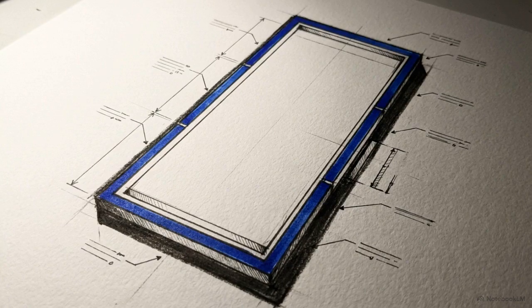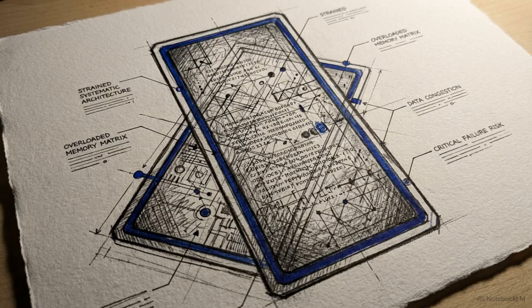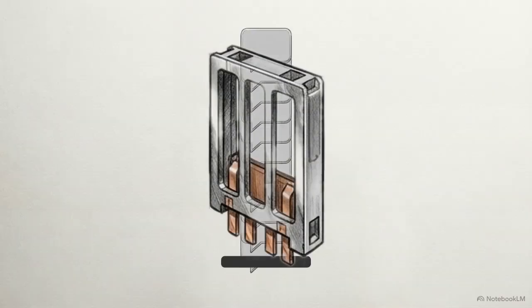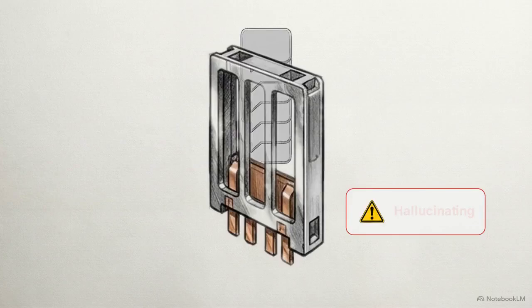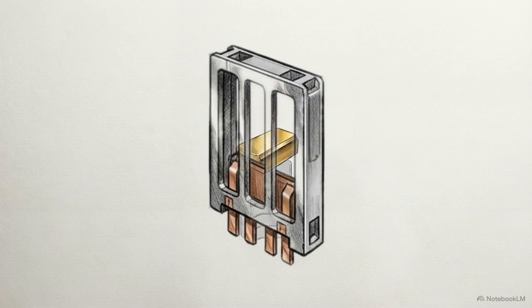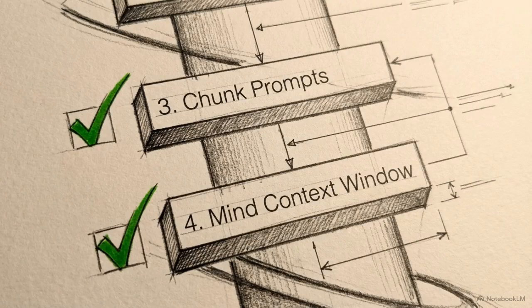Every large language model operates with a strict technical limitation called the context window. This is the fixed amount of short-term memory the machine uses to track the current conversation. When a conversation exceeds this limit, the AI drops earliest instructions and begins to hallucinate. To maintain accuracy, break tasks into chunks, have the AI summarize conclusions, and start a fresh session using that compressed data. Proactively managing this memory limit ensures the AI maintains logical integrity over a long project.